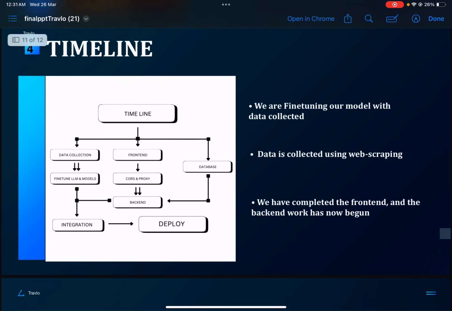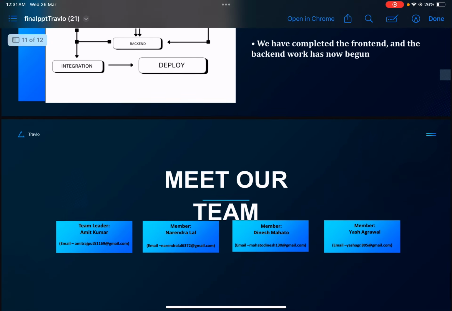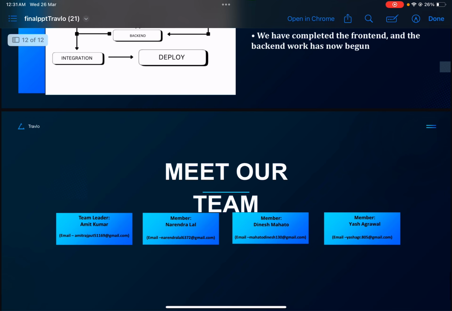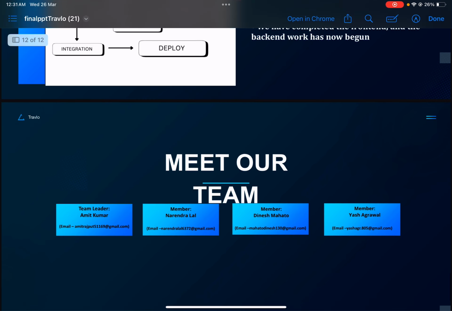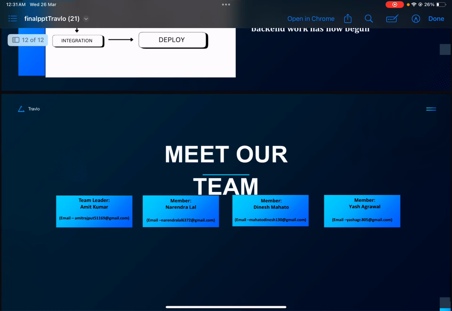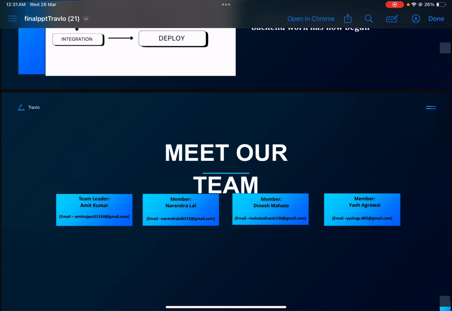all these and deploy. And these are our team members, and I am the leading member of our team, myself Amit Kumar. This is our mail, and these are our other team members, Narendra Lal, Dinesh Mahato, and Yash Agrawal. Thank you.